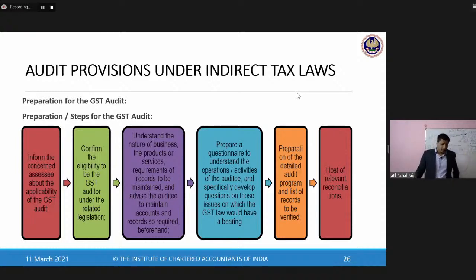Now, once this understanding about the business, transactions, etc. is all done, what would be the next step? Now the GST auditor would plan his audit procedures. It's again similar to what he would have done under statutory audit. He would plan his audit procedures around various items he would consider important.